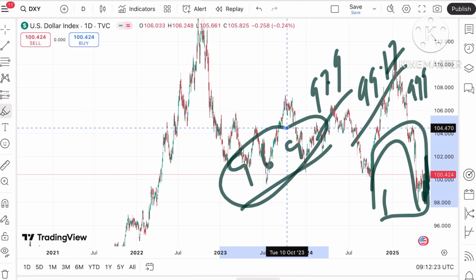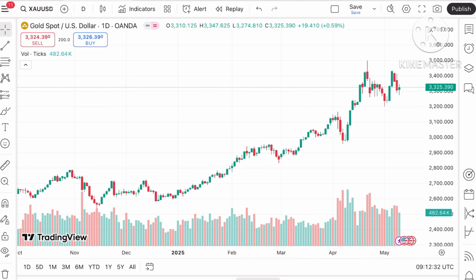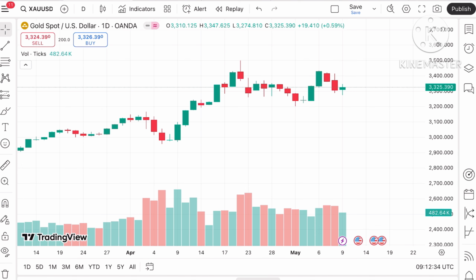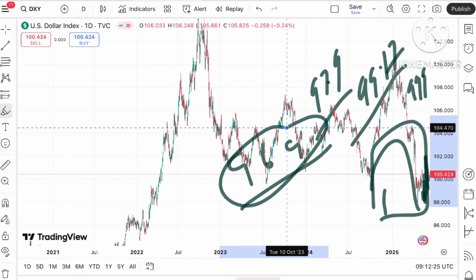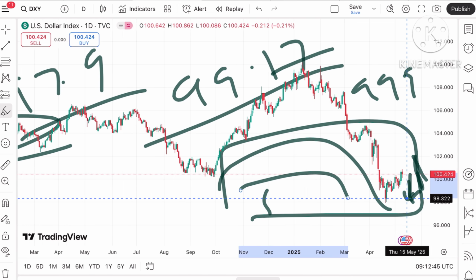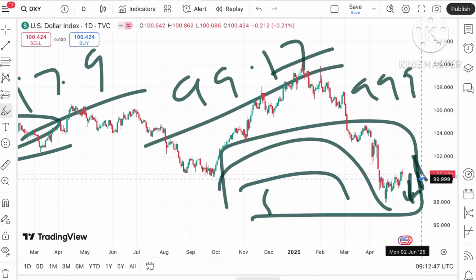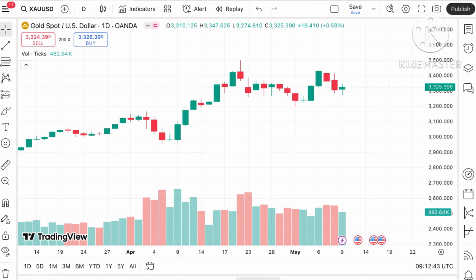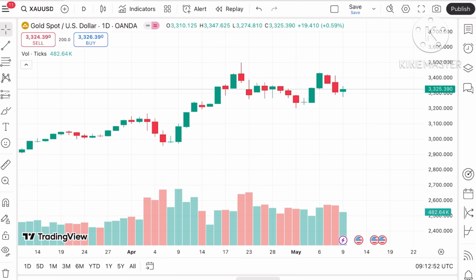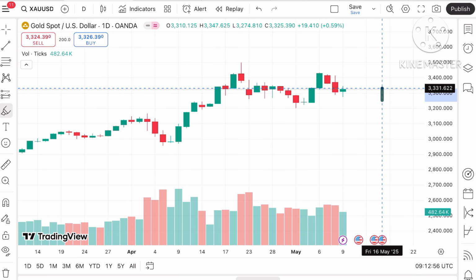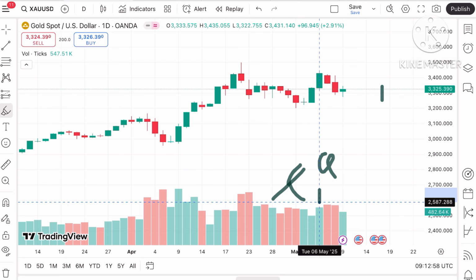Okay, coming back to the gold price, if you look at the gold price, it is trading, we have seen the green candles forming, and as well as we have seen the dollar index also starting on the upside. But if you look at this dollar index, if it starts going below a level of $99.9, there is a higher chance it can fall further. Okay, so the probability can be higher, we can see a further upside movement. This is the day-wise chart, so you have to understand your target, quantity and risk will be as per the day-wise chart.